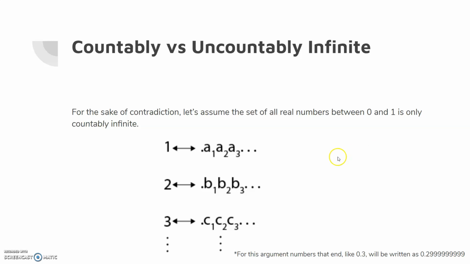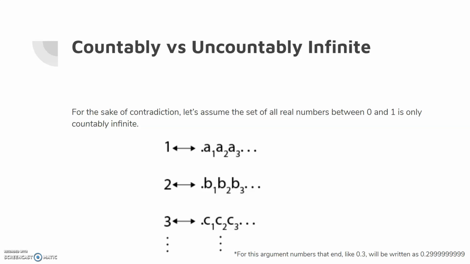And below we have written such a list right here. This assumption is true if and only if our set of real numbers has a one-to-one correspondence with another countably infinite set, such as the natural numbers. This also means we're assuming there's some kind of pattern that allows us to write down such a list in the form of a coherent set.